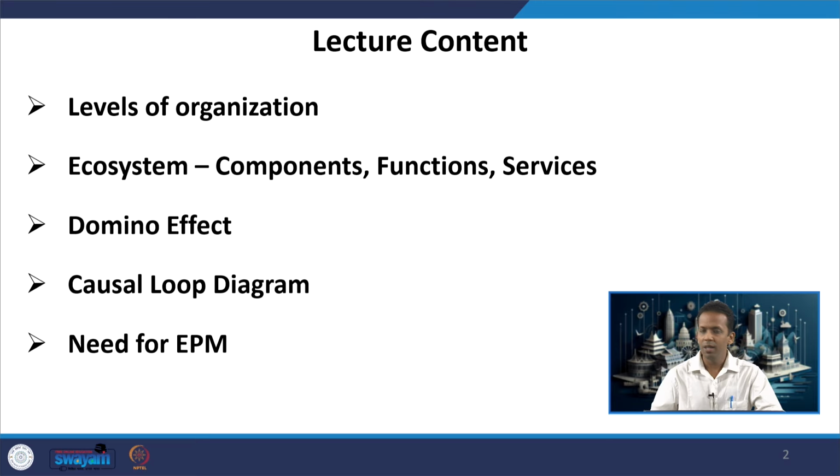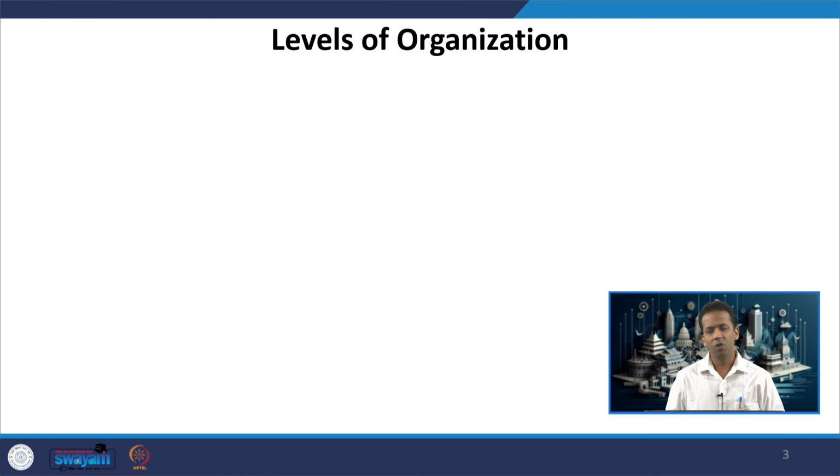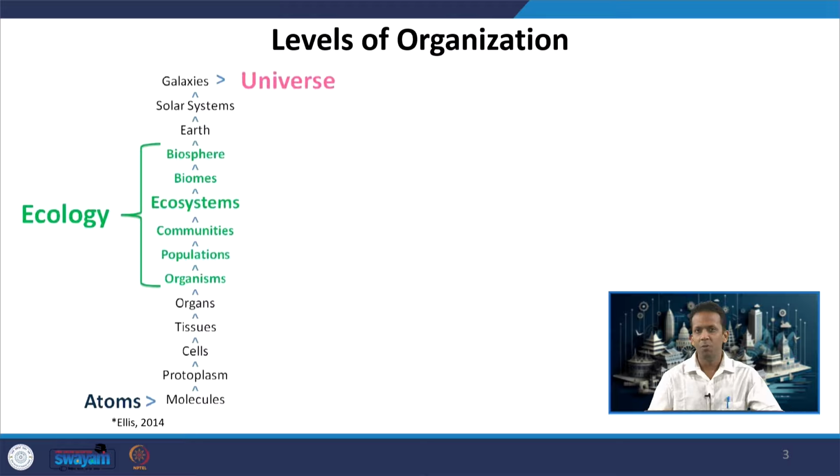The abbreviation is EPM. So, the levels of organization: what is the smallest unit that we can think of? Atom. An atom is made of protons, electrons, neutrons, but let us start with the atoms. Atoms combine together to form molecules, then we have protoplasm, cells combine to form tissues, which combine to form organs, and different organs make an organ system, and that is what makes us an organism.